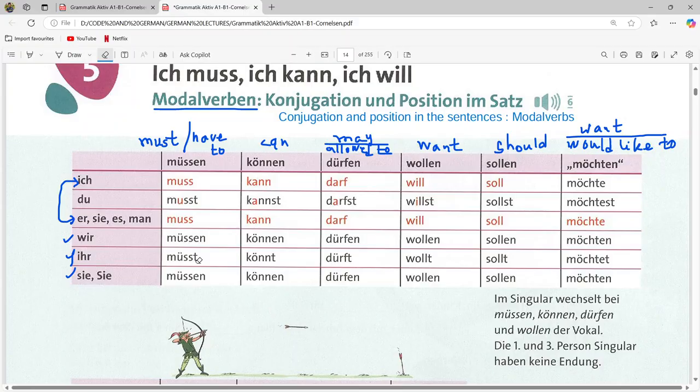Ihr müsst, könnt, dürft, wollt, sollt, möchtet. And for sie it is the infinitive form. So I think it is very easy when you have done the previous chapters, and this kind of conjugation will be easy for you.